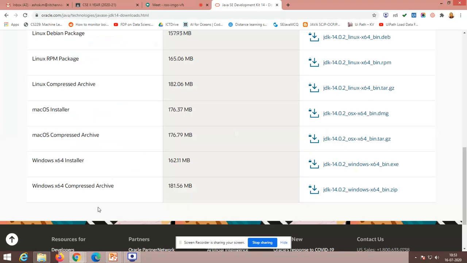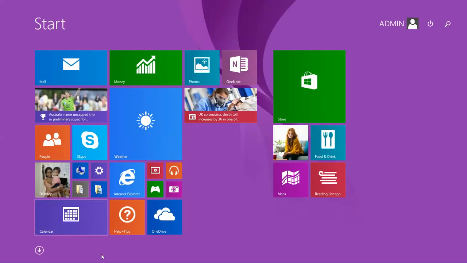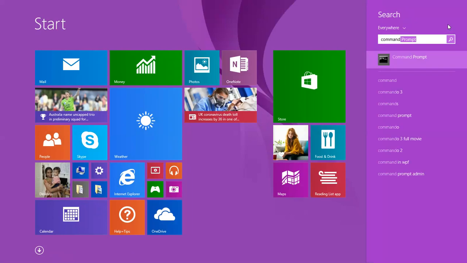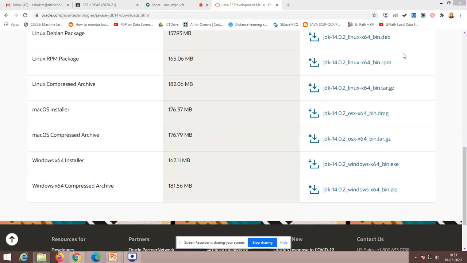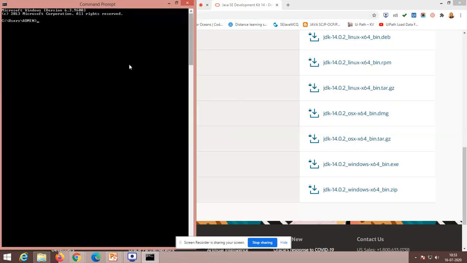Now I'm going to open the command prompt. Just type cmd and the prompt will come. For your convenience, I already have a program in the D drive.